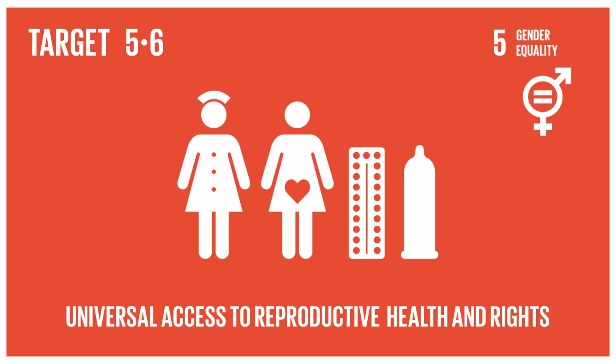Target 5.6 mentions the International Conference on Population and Development. This 1994 UNFPA conference addresses the pressures of population, fertility, and development. The ICPD also highlighted the issue of women's rights to their own decision-making on matters relating to sex and reproduction. This extends to the laws in effect in respective countries upholding such rights.